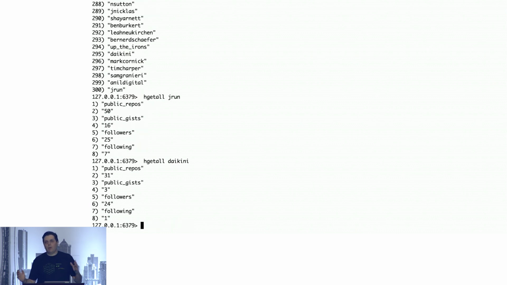Okay, so now I have 300 keys. So here comes one of Redis's limitations. You can't query the records by anything other than the key. I can't query by value. I can't say, give me all the users who have 50 public repos, etc.